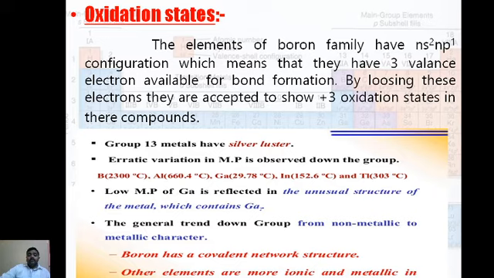Another property is that the melting point of gallium is very low, and it is reflected in its unusual structure. Do not write its structure, do not mind it, as the structure is a constant. General trend down the group is from non-metallic to metallic character.